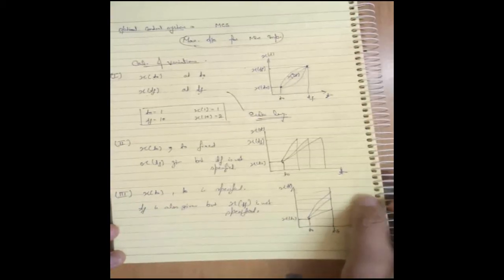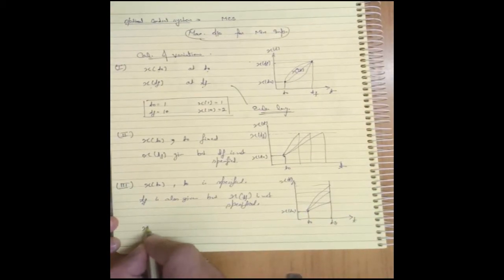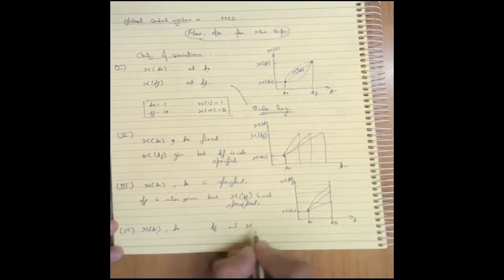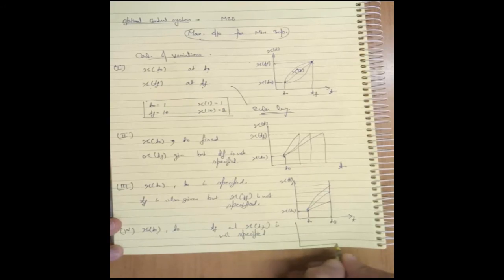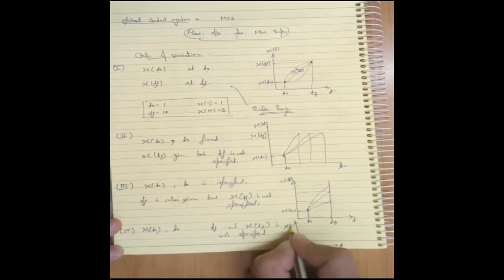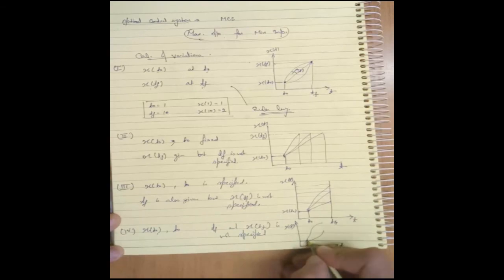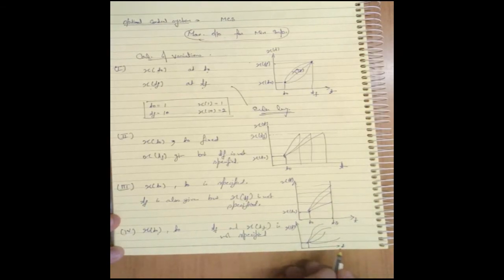And my fourth type of case is when the initial time and initial state are fixed, but tf and x of tf are not specified. In this case, this is time, this is my state, and this is my initial point. So I can reach my destination over here, over here, over here, over here. In this, tf and x of tf are both variable.